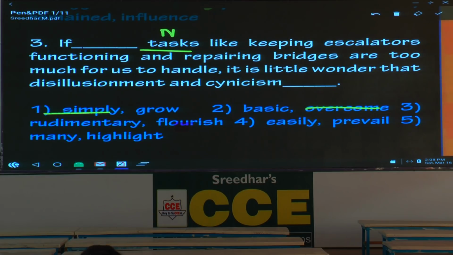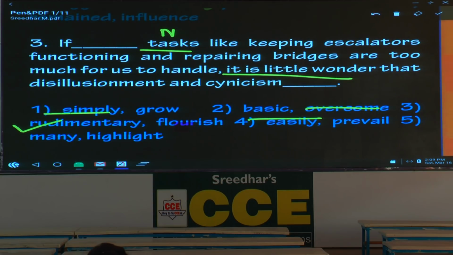And what is the second word here? Now, please underline, it is little wonder. That is a clue for you. It is little wonder that disillusionment and cynicism flourish. This seems right. Hold this one. Easily. Easy task or easily tasks? So, please reject this one based on the first word. Many tasks, and it is little wonder that disillusionment and cynicism highlight. That is not correct. So what is the answer here? The third option, rudimentary and flourish.